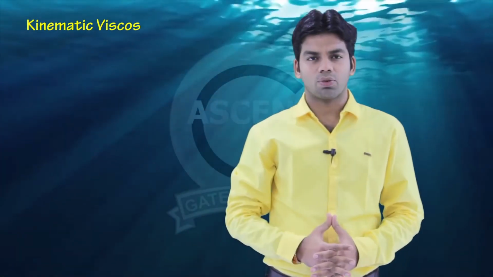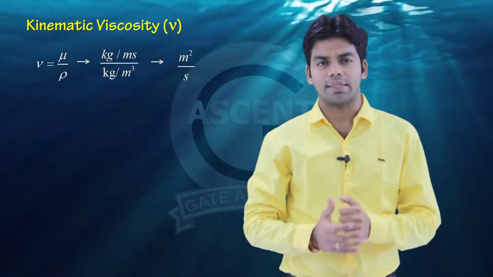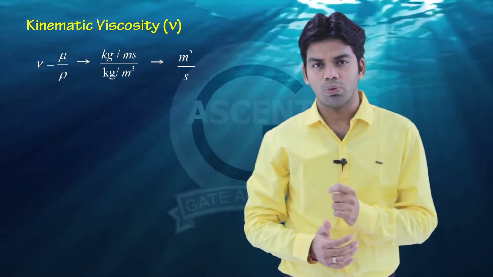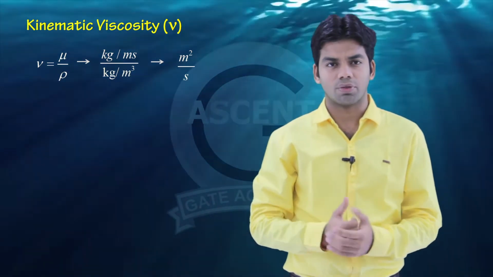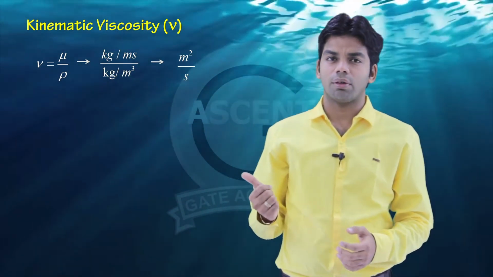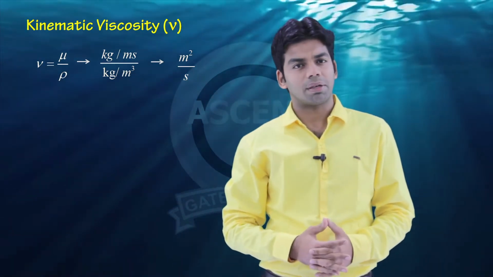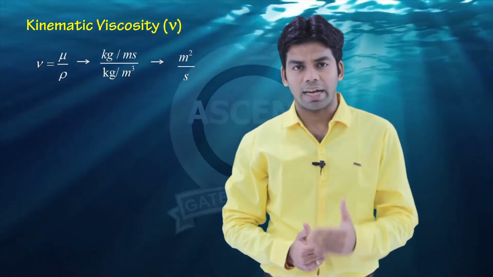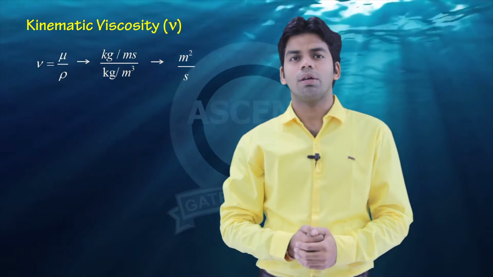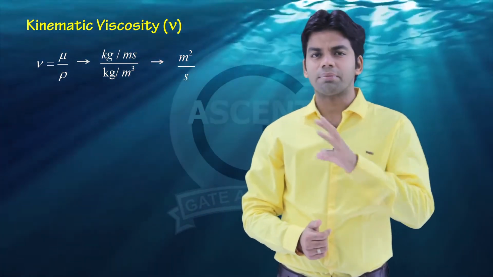Next is the kinematic viscosity, which is denoted by nu. Now what is this kinematic viscosity? This is the ratio of dynamic viscosity to density. The ratio of mu, the dynamic viscosity, to rho, the density, is kinematic viscosity. The unit of mu, as we have seen, is kg per meter second, and the unit of rho is kg per meter cube. So the unit of kinematic viscosity will be meter square per second.